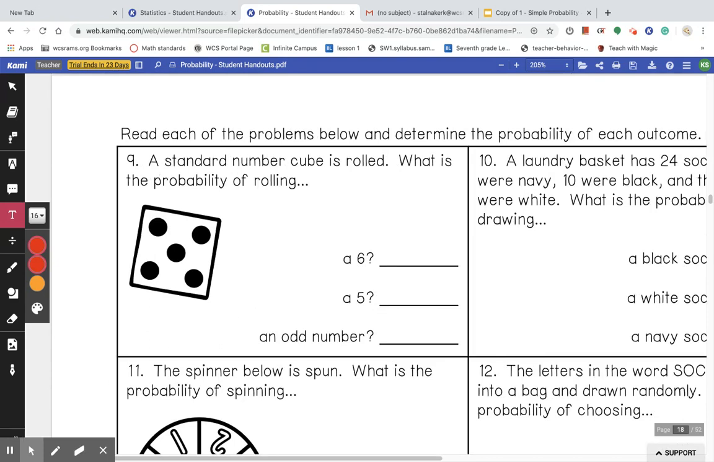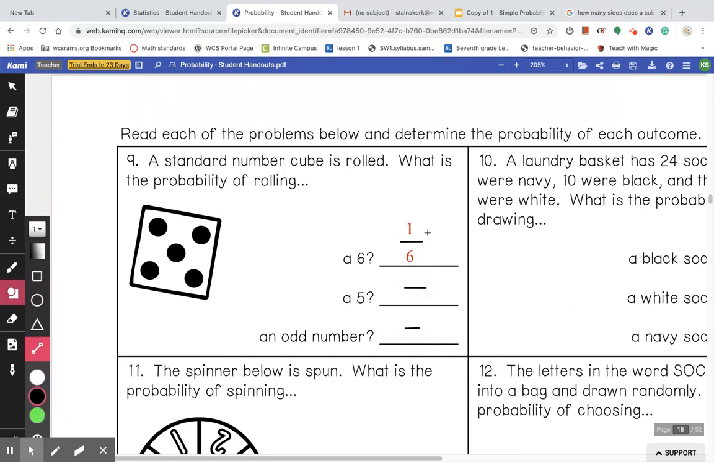All right, I'm just going to do 2 more problems and I'll wrap this up. So a standard number cube is rolled. What is the probability of rolling a 6? Well, how many 6s are on a cube? There's only one. So it's going to be 1 over 6. So we have 6 as our denominator because a standard cube only has 6 faces, 6 sides. And there's only 1 six, so your chances of rolling a 6 is 1 out of 6.